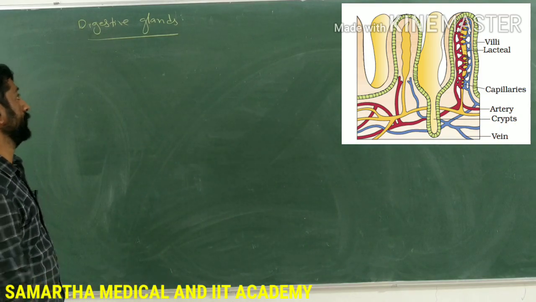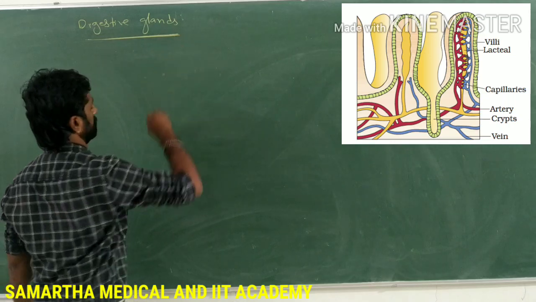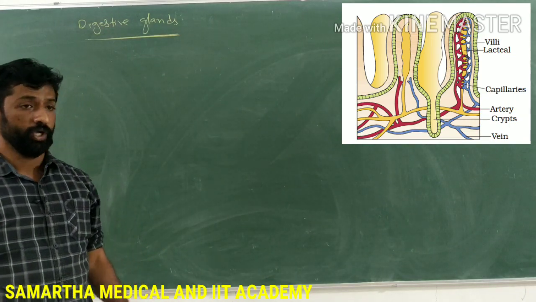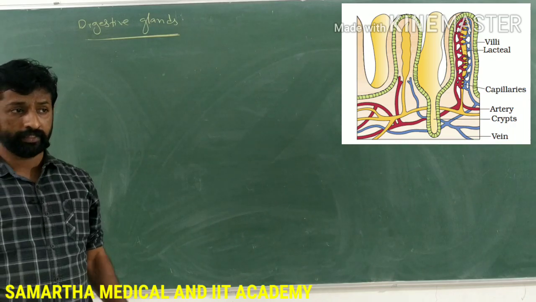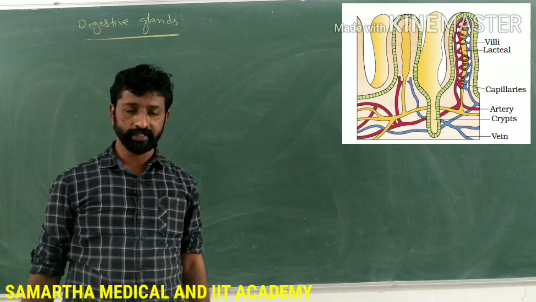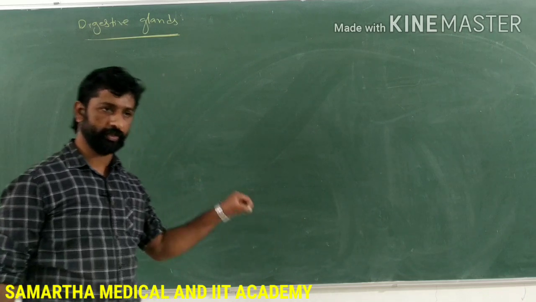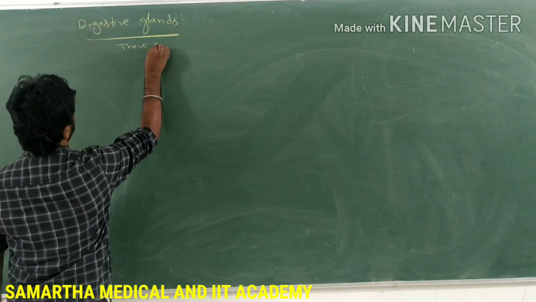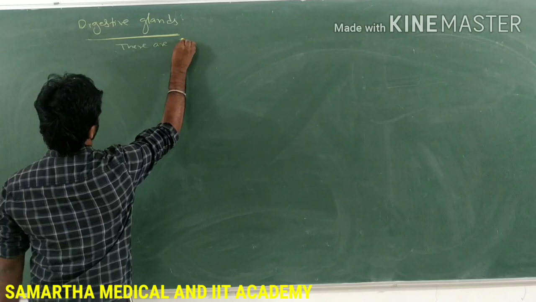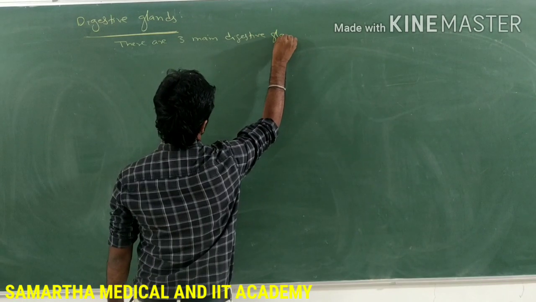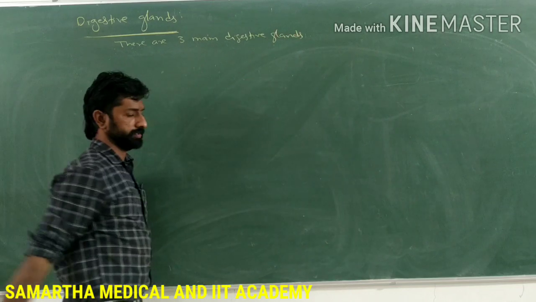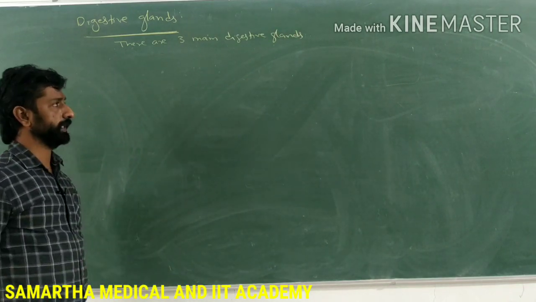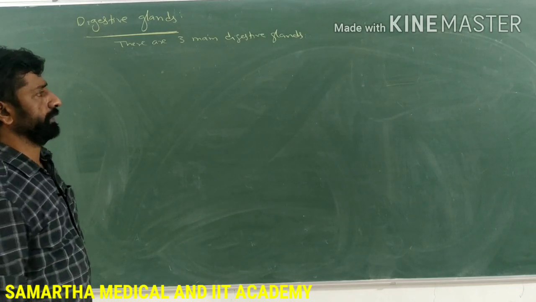Next are the various digestive glands that help in the digestion of the food. 3 main types of digestive glands are associated with the digestive system.